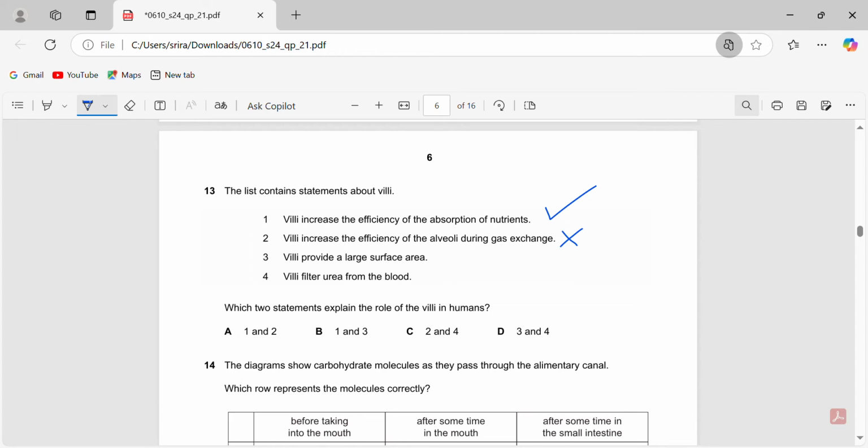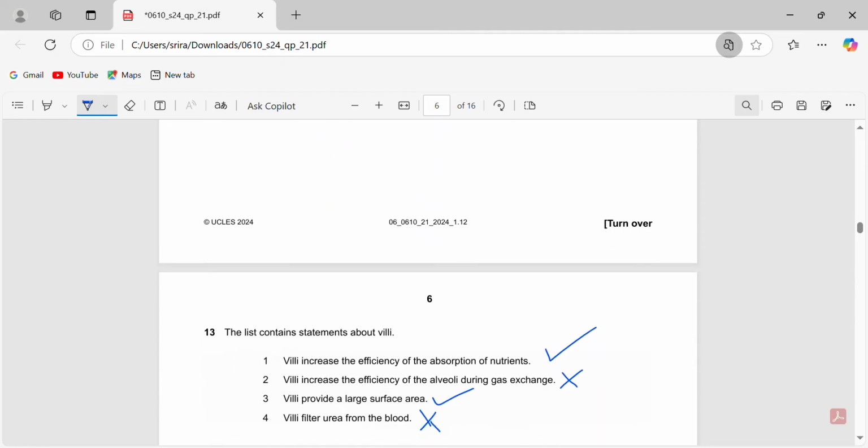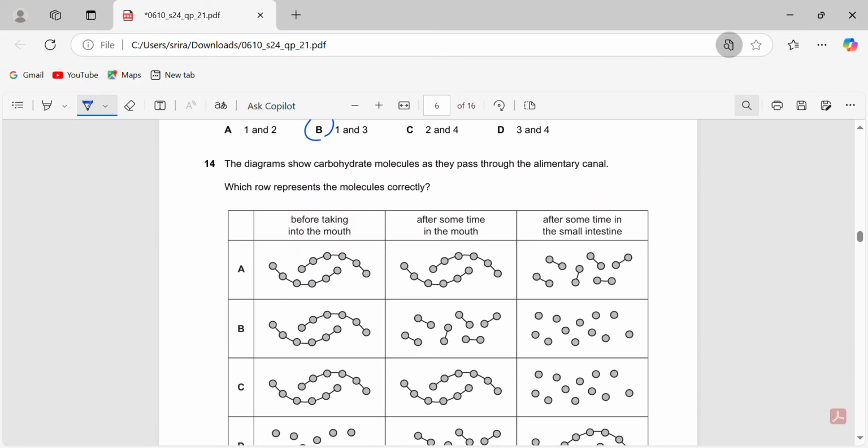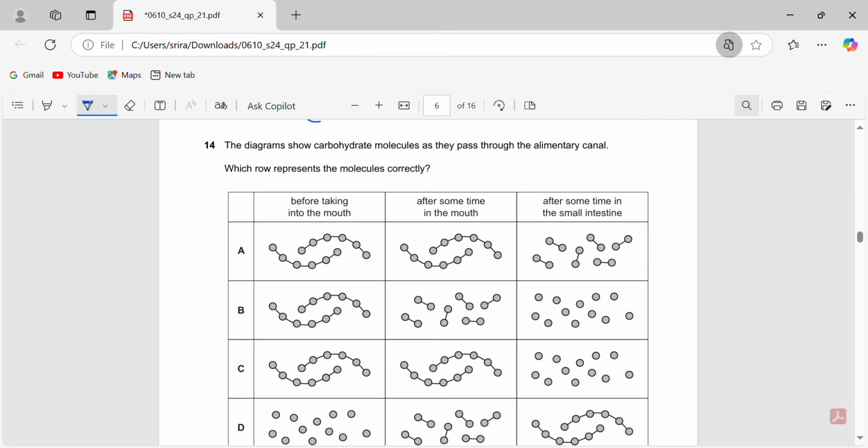And then villi provide a large surface area. That is true because the microvilli present on the surface have a large surface area. Villi filter urea from the blood. That is also not true. That is done by nephrons, and that is not done by the villi. So it's 1 and 3. Again, it's 13B. One second, let me just check. Yeah, okay, it's 13B.